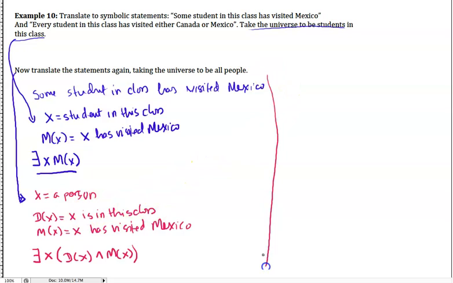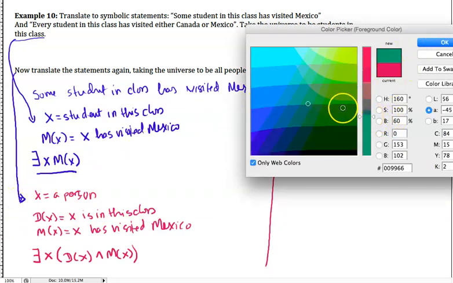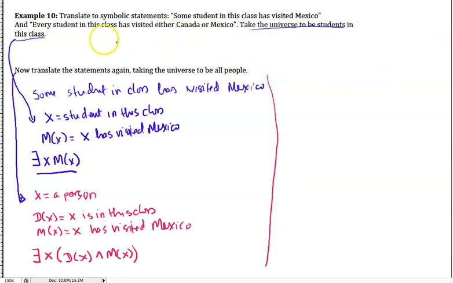All right, let's look at this second statement: every student in this class has visited either Canada or Mexico. Let's look at the universe being just our class. So X is a student in this class.